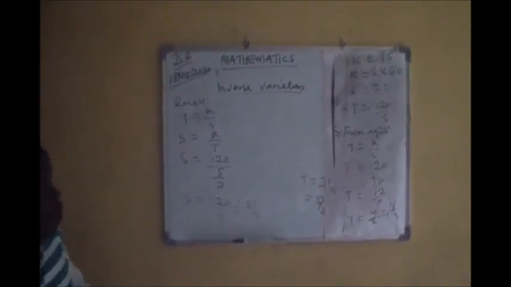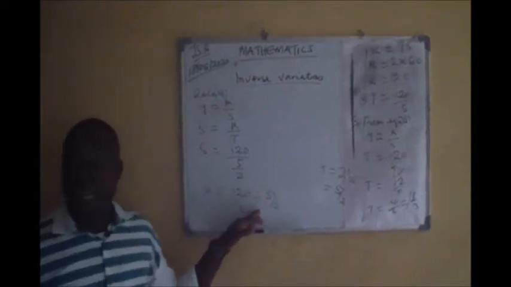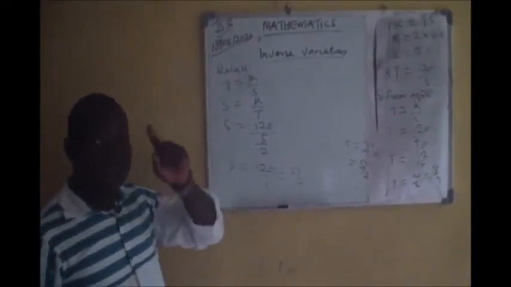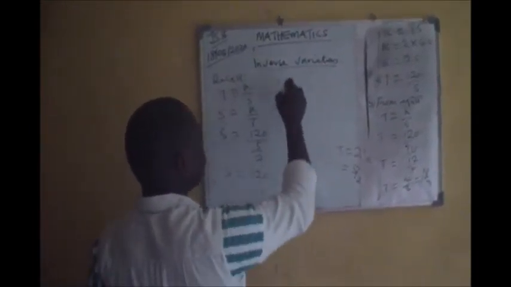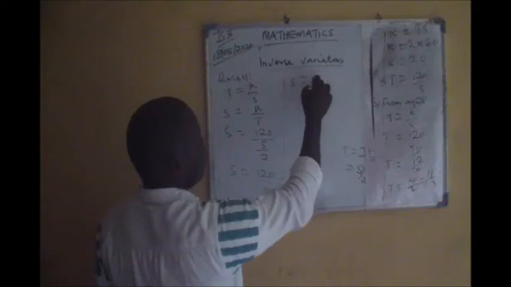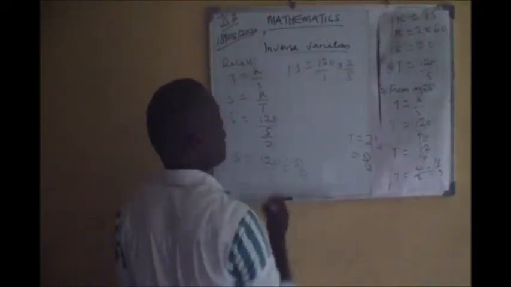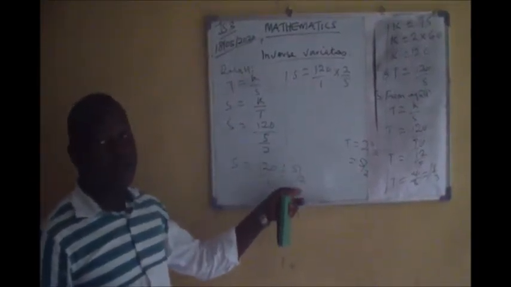How do you know that? Okay, remember that if you change this division sign into multiplication, that means we are going to take the reciprocal of the term on the right hand side. So this will imply 120 over 1 times 2 divided by 5, which is the reciprocal of 5 all over 2.